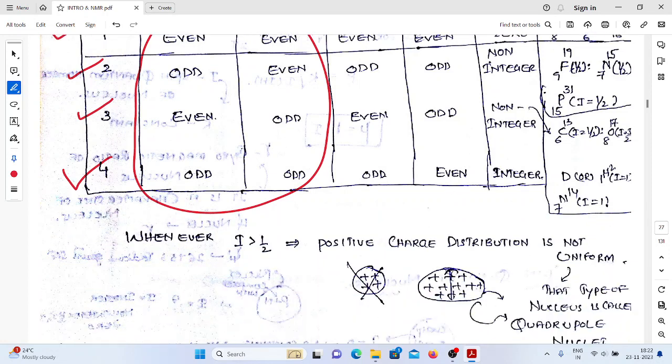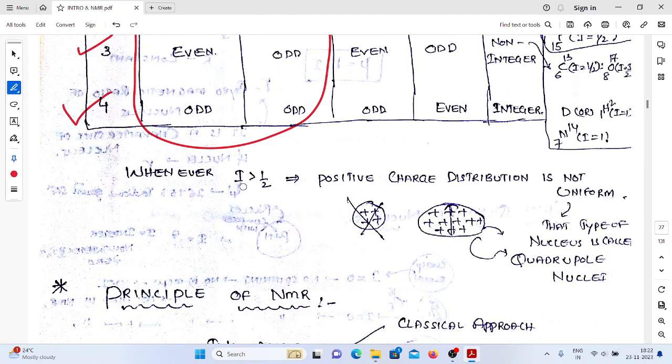Here is a condition, see this. Whenever the I value is greater than 1/2, the positive charge distribution is not uniform in nature. This type of nucleus is commonly called a quadrupole nucleus. If we have more than one nucleus, they are called nuclei.